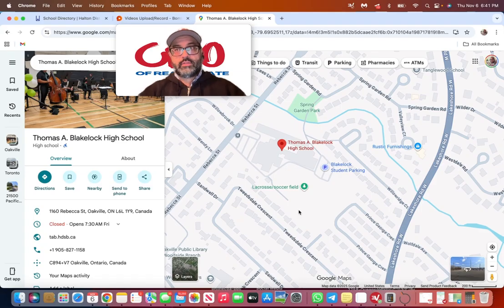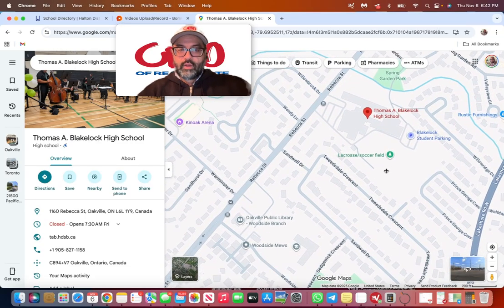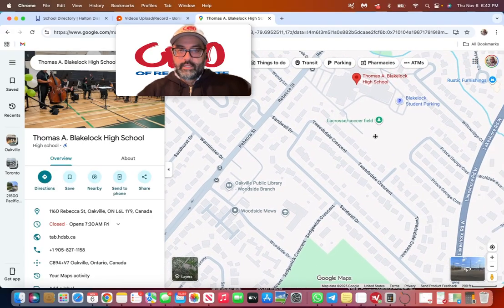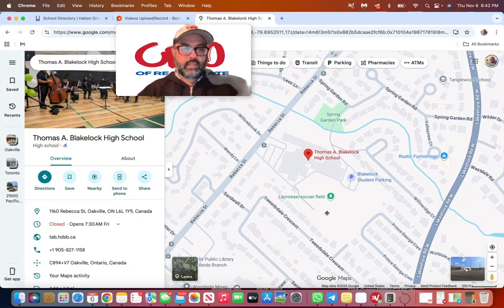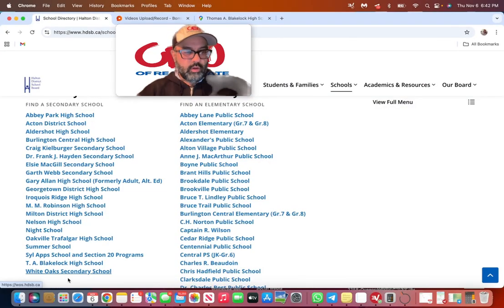Once we start doing showings and people see the older neighborhoods versus the newer neighborhoods, a lot of people end up going for the older neighborhoods because of mature, well-established areas, and the quality of construction is so much better with older homes. So a lot of factors in that regard. So T.A. Blakelock, again, long-standing high school similar to Oakville Trafalgar, and it's off of Rebecca. T.A. Blakelock High School.